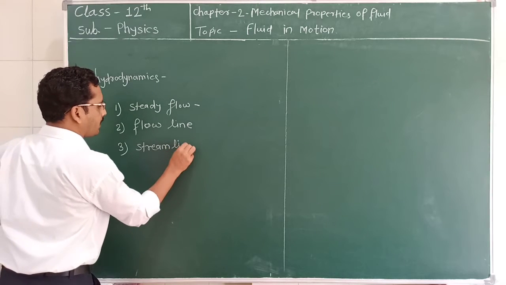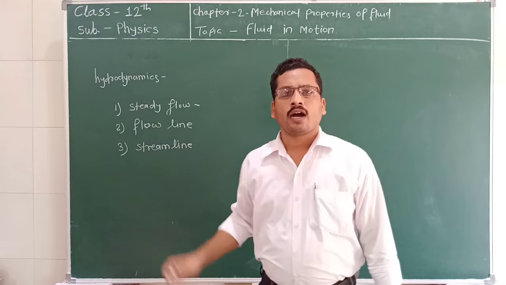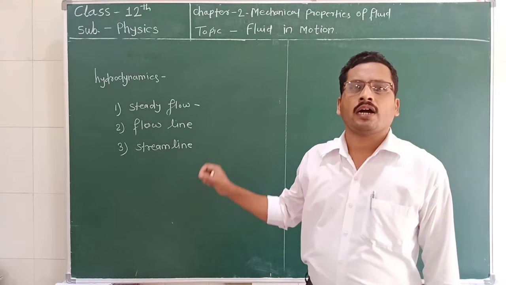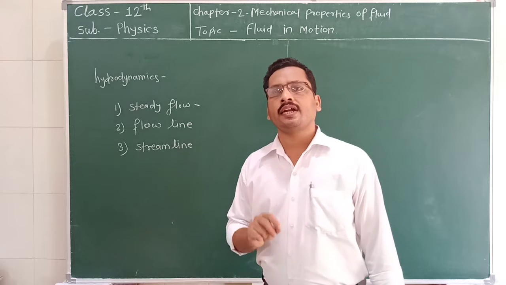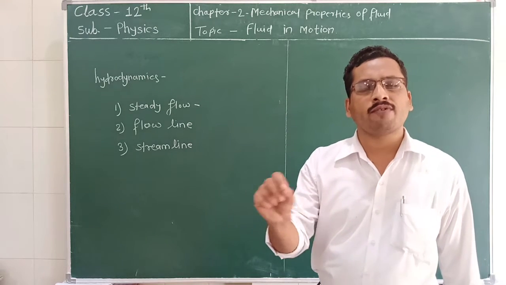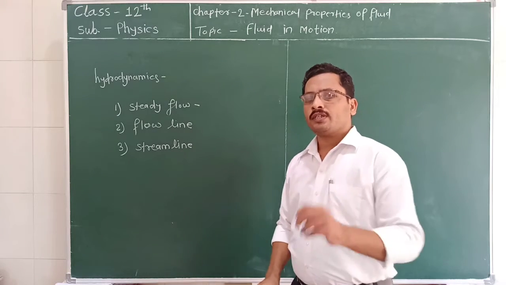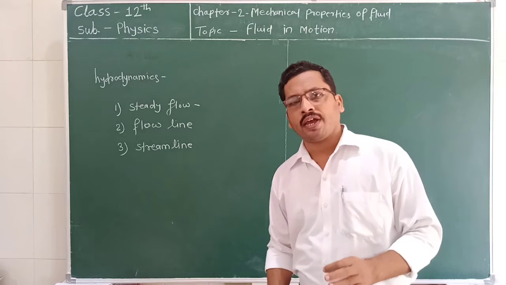Then, what is streamline? Streamline means a curve whose tangent is in the direction of velocity of the particle at a given point. Now, the velocity of the particle changes every time.